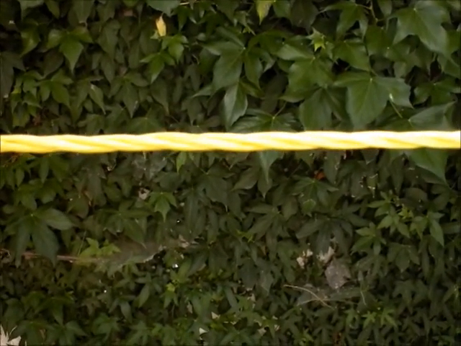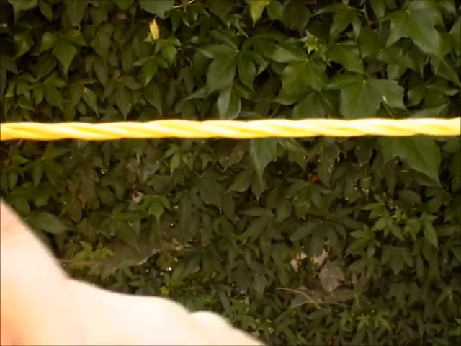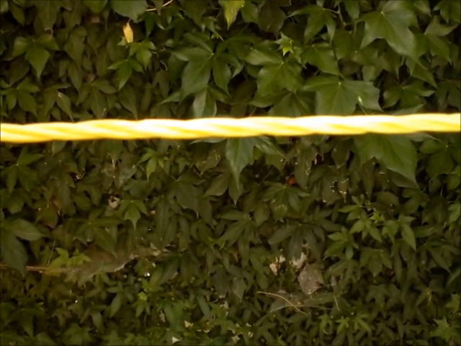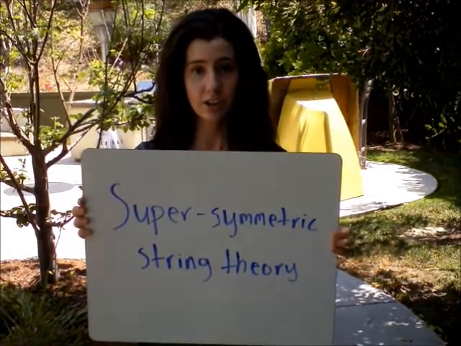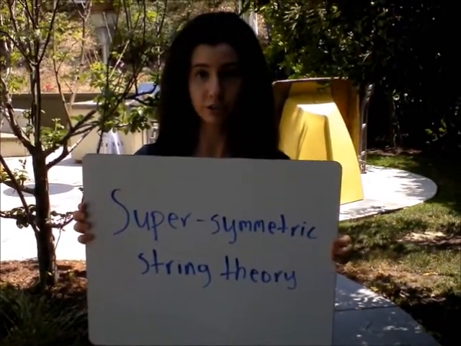According to string theory, the universe is made up of tiny strings, smaller than subatomic molecules, that have length but no width or height. These strings are constantly vibrating, and the frequency at which they vibrate determines the shape and dimension they are in. String theory then evolved into supersymmetric string theory, also called superstring theory.